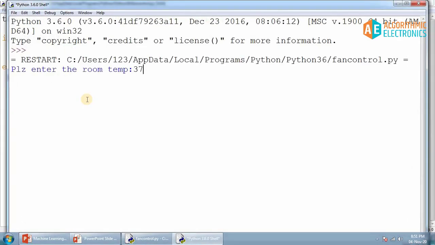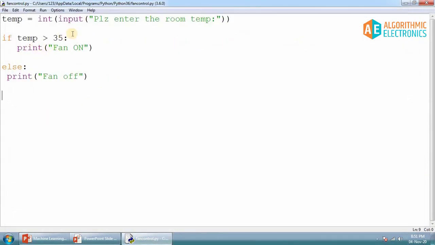If I write here 37, the fan is on, and if I put any value below 35, the fan is off. This is because this is a different block and this is a different block in Python. So in a single block, the spaces have to be equal, but not necessarily across multiple blocks. In different blocks, you can have different spaces, but I do not recommend this. You have to give an equal number of spaces in all the blocks.